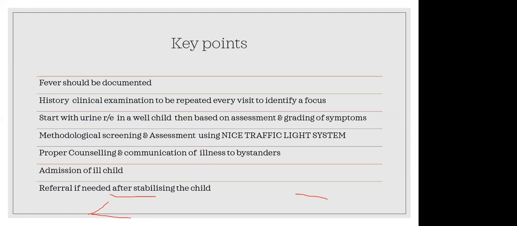So the key points: the fever should be documented, and history and clinical examination should be repeated every visit to identify a focus. As we know, the majority, about 70%, is self-limiting, mainly viral illness, but we have to look for the 30%, mainly UTI, bacteremia, pneumonia, and CNS infections like meningitis. So we start with urine routine in a well child, then based on the assessment and grading of symptoms, as I mentioned, using the NICE traffic light system.